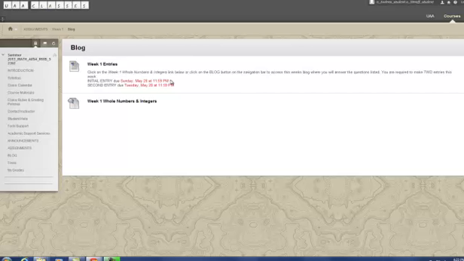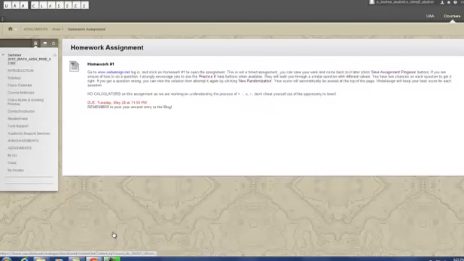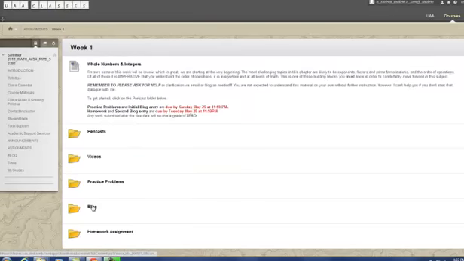The purpose of this is twofold. This way I can look at Khan Academy and see where you're struggling and give you feedback to help you before you attempt the homework. And it also gives us time to start a dialogue on the blog. After you finish the practice problems and your initial blog entry, then you can go to the homework assignment, and you will click on this WebAssign link, and you'll go to homework number 1 and work your way through that. And notice here's also your deadline. And after you've done that homework assignment, you can go back to your blog and do your second entry.